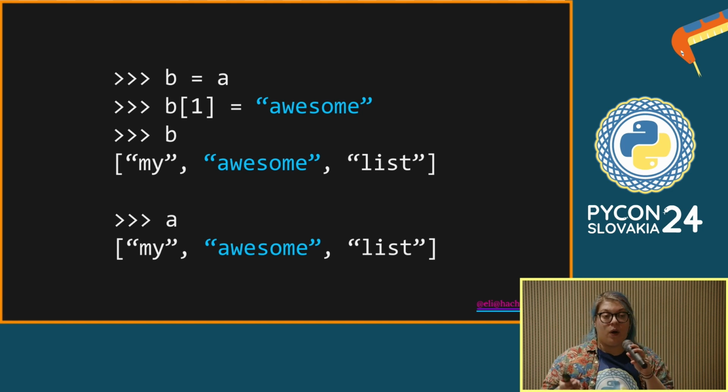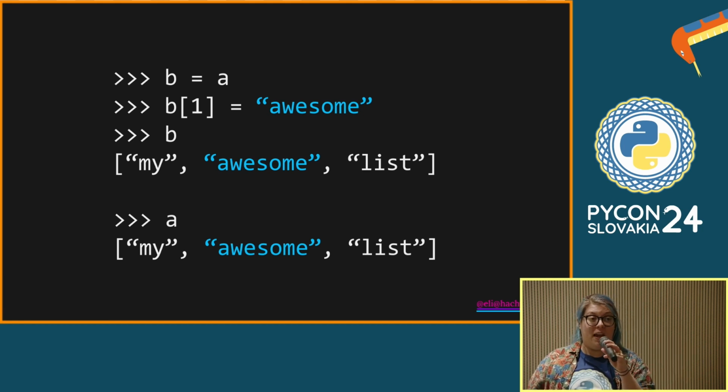And this is because A, the list, is an object in memory. And when we said B is equal to A, we made a new pointer to that same object. So when we're accessing B, we're manipulating the same memory, the same Python object, as A. So when we look at A, the underlying Python object has also changed.